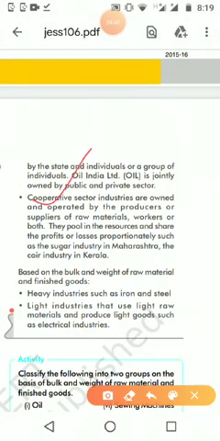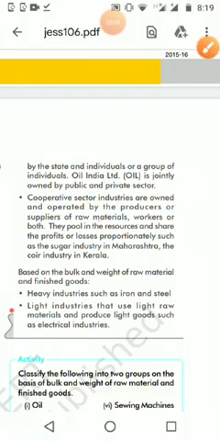In the cooperative sector, industries are owned and operated by producers, suppliers of raw material, or workers, or any two of them together. Sometimes the producers themselves make the industry, or the suppliers of raw material start a factory, or workers start a factory, or producers and suppliers, or producers and workers together start industries.